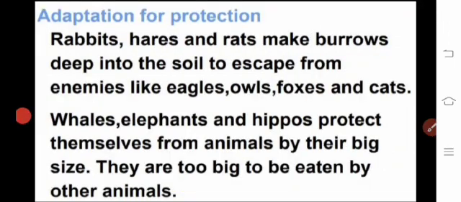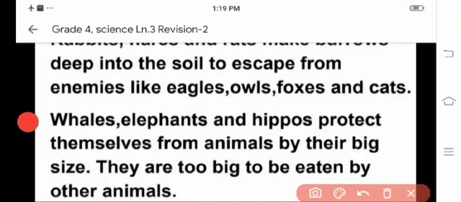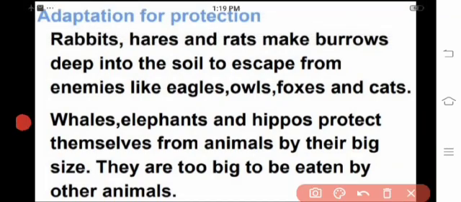Next, adaptation for protection. Rabbits, hares and rats make burrows deep into the soil to escape from enemies like eagles, owls, foxes and cats. They will make a burrow and live in the burrows only, deep into the soil to escape from other animals.